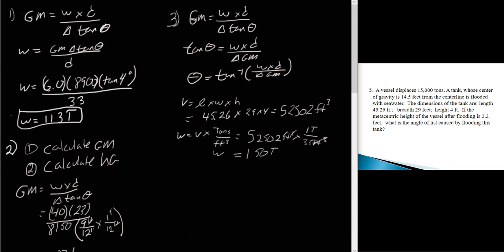Okay, so now we're ready to solve the final part of the problem. We're going to go back up to our formula here, okay? And we're going to substitute all these values in here.